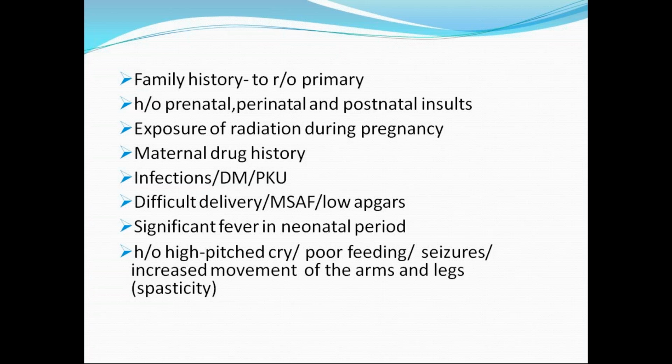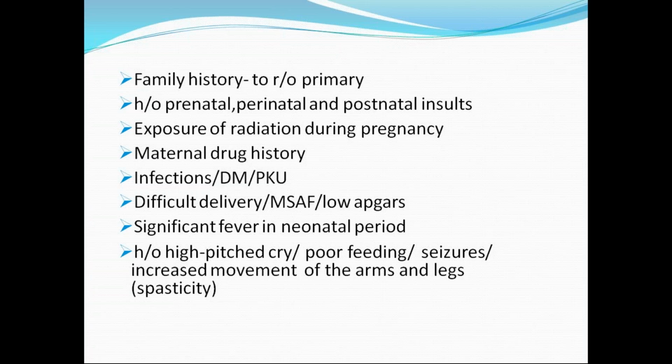Then we need to ask regarding prenatal, perinatal, and postnatal insults, like any history of radiation exposure during pregnancy, any history of TORCH infections, any history of diabetes mellitus, or phenylketonuria in the mother, or any history of rash, fever, lymphadenopathy during pregnancy to rule out TORCH infections.